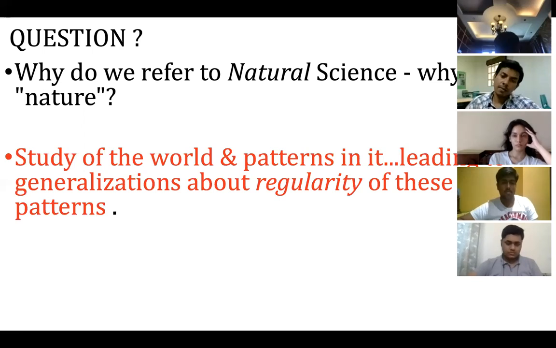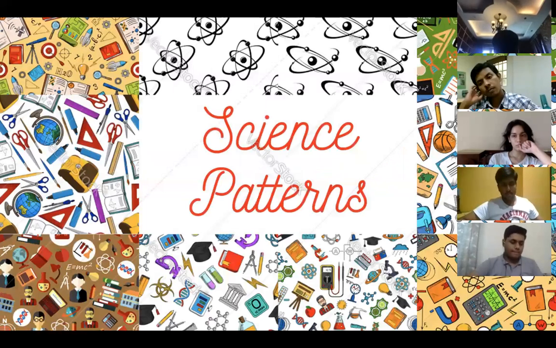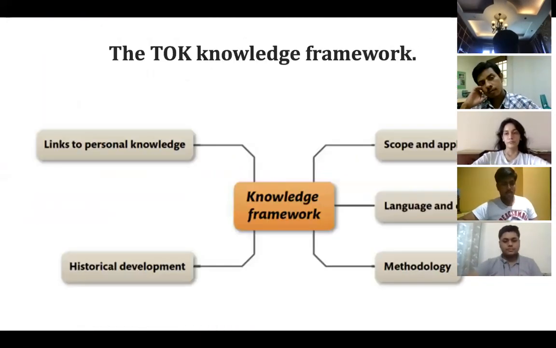Please note why we have to say natural. Actually, it studies the world and the patterns, leading to generalization about the regularity of these patterns. Please note, it's all about the pattern. The pattern describes the natural world. In order to study science, you have to first study the pattern. Science is the study of the pattern, how the pattern goes, how the pattern changes. So to know the difference between human science and natural science, this pattern plays a very important role.